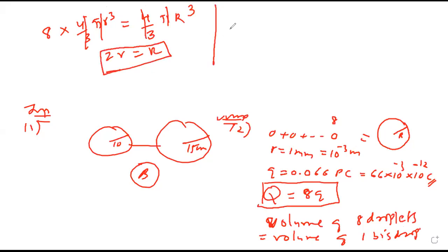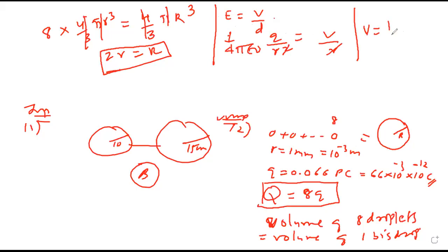Now, the potential formula I am telling. If you recollect, I told E is V by D. Last lecture we proved it somewhere. D means distance; here for a sphere, distance is radius. So E, we know, is 1 upon 4 pi epsilon Q by R square, and V upon distance R. One R will get cancelled. So can I say potential of a sphere is 1 upon 4 pi epsilon Q by R. Please copy till this, then I'm explaining further.